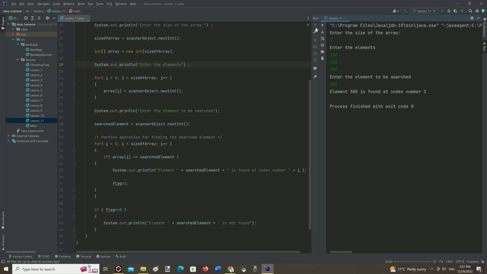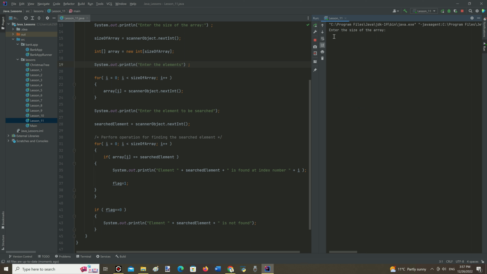Let's repeat it with the same size of array and the same values. But try to find a value that is not there.